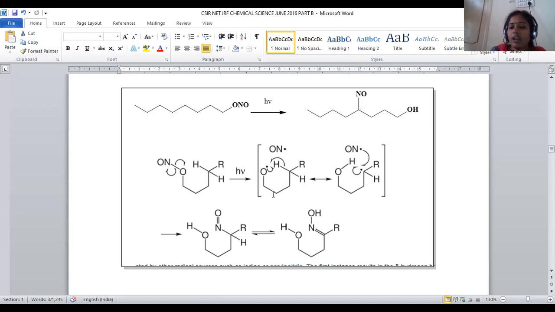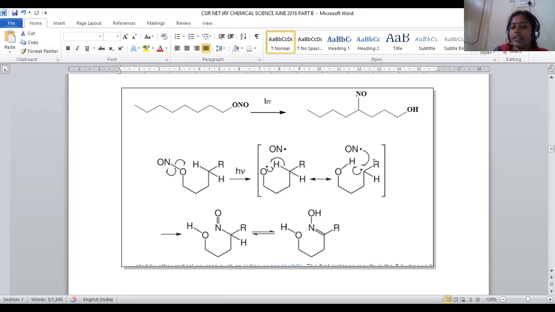If the alpha or beta position hydrogen is abstracted, what happens? The ring size will be less. If the ring size is less, that will not be a stable form. That's why the delta hydrogen will be selectively abstracted by the oxygen, and it will be transformed into a carbon free radical.